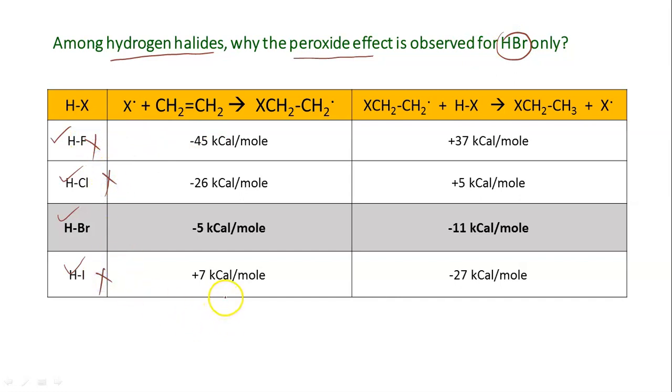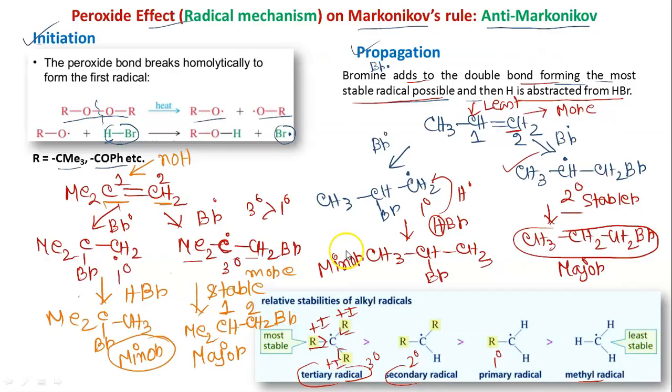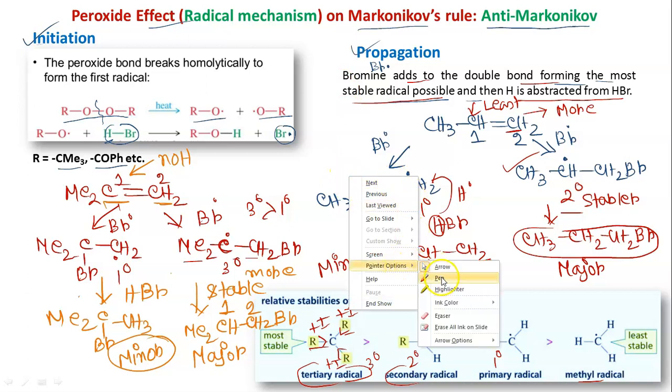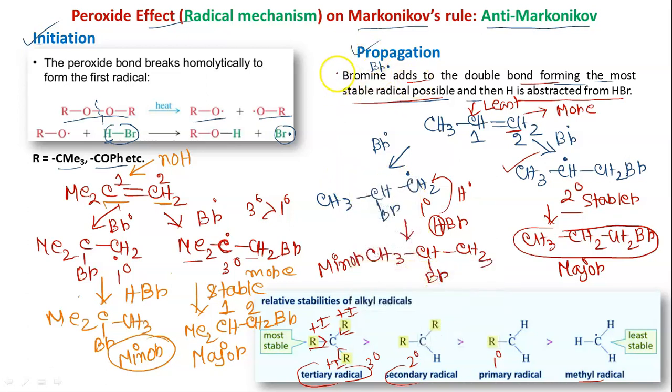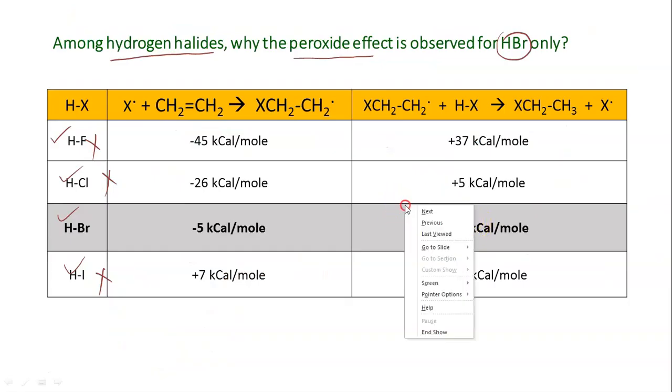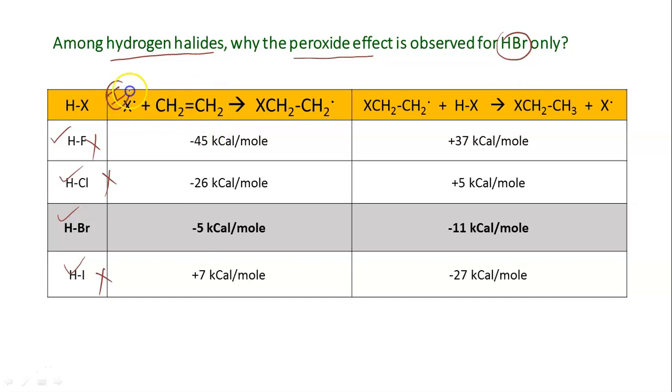Now what is the reason? First of all, there are 2 steps. What we have seen in the previous case: first step is addition of bromine and the second step is hydrogen is abstracted. So here we will see the same thing. This is the first step, number 1 step. This is number 2 step. So in the first step, X dot will be added. Now X dot may be F dot, Cl dot, Br dot, whatever it is. And in the second part, this H will be captured. Okay. So in the first step and second step, we will see which step is exothermic and endothermic.